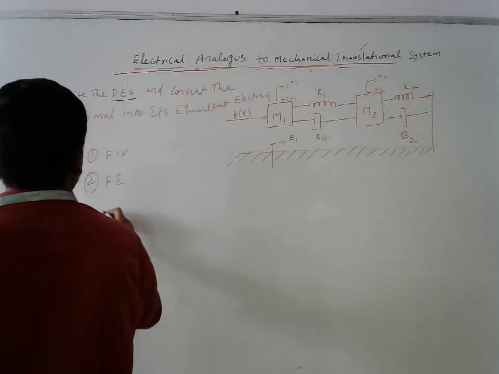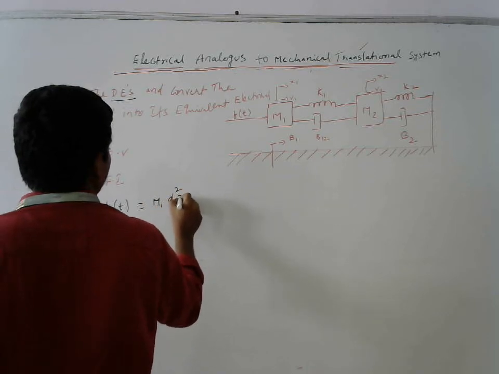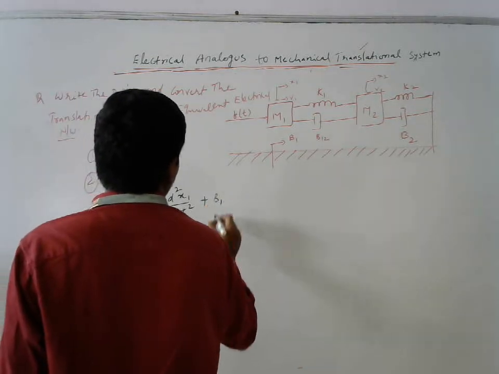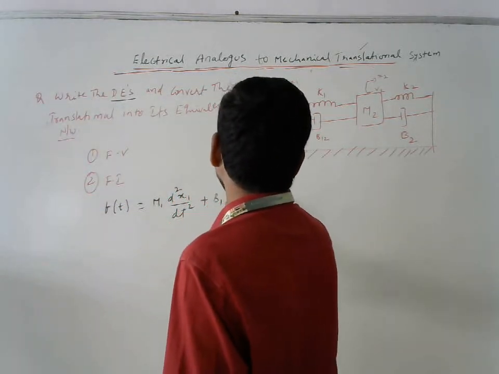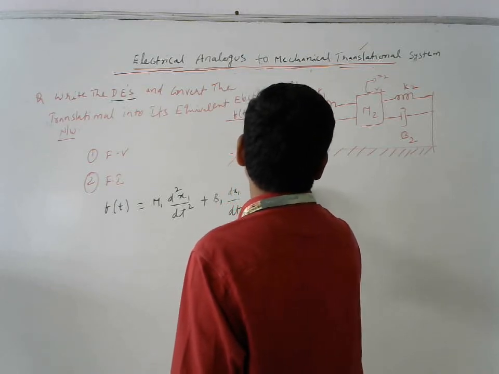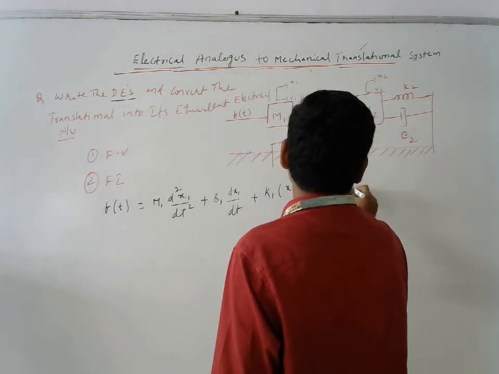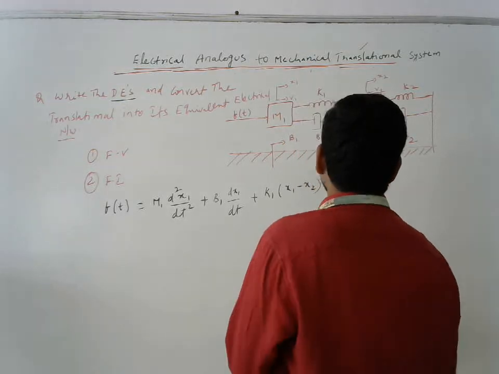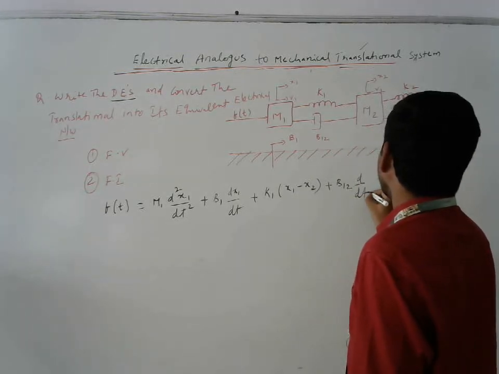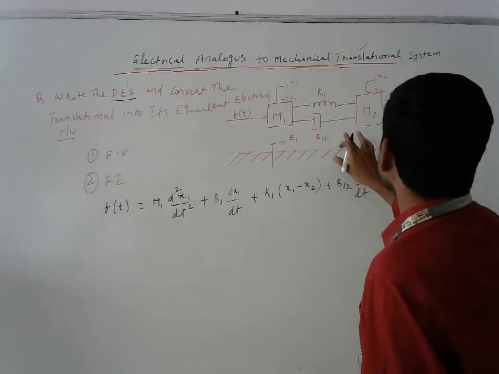What is the first differential equation? F of t is equal to m1 d square x1 by dt square plus b1 dx1 by dt plus k1 into (x1 minus x2) plus b12 d by dt of (x1 minus x2).